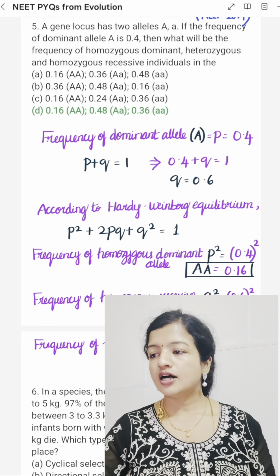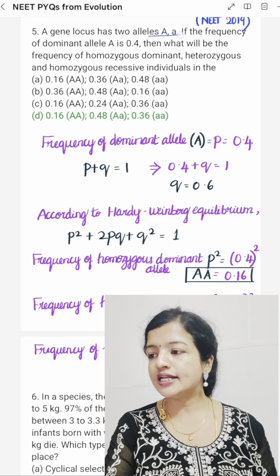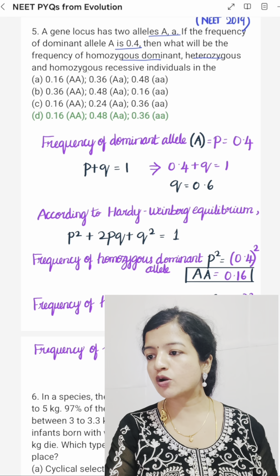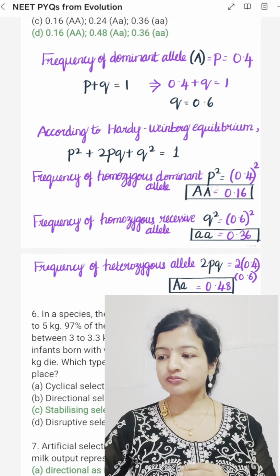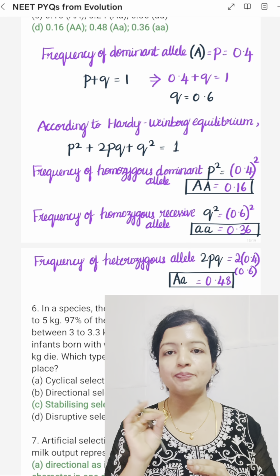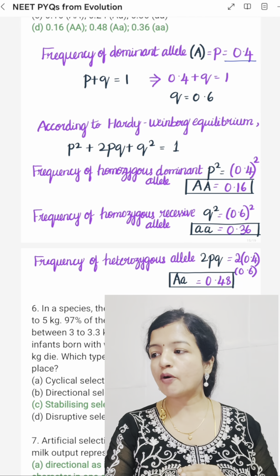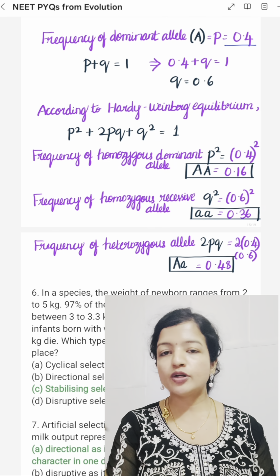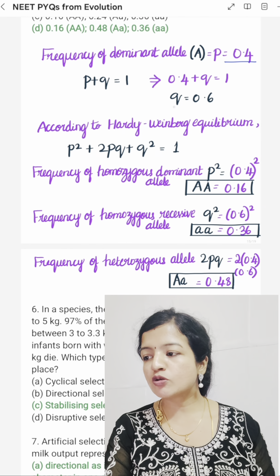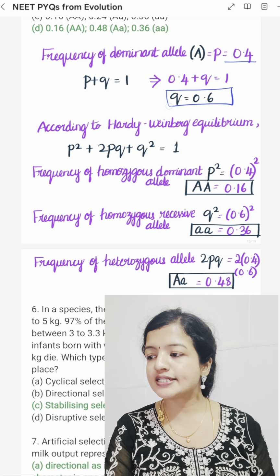Then, a gene locus has two alleles, capital A and small a. If the frequency of the dominant allele A is 0.4, then what will be the frequency of the homozygous dominant, heterozygous and homozygous recessive individuals? So the frequency of the dominant allele A is P, as we have already seen. P is given as 0.4. According to the Hardy-Weinberg principle, P plus Q is equal to 1. So 0.4 plus Q is equal to 1, and we get Q as 0.6.